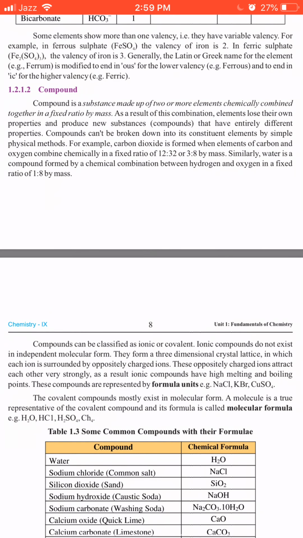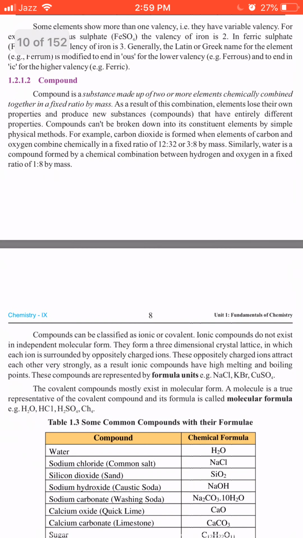Well, students, today we'll talk about compound and mixture. Let's start. Well, what is a compound? As it is written in the first one and a half lines in italics, this is the main definition of compound. A compound is a substance made up of two or more elements chemically combined together in a fixed ratio by mass.